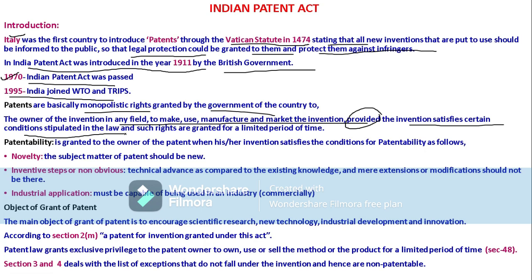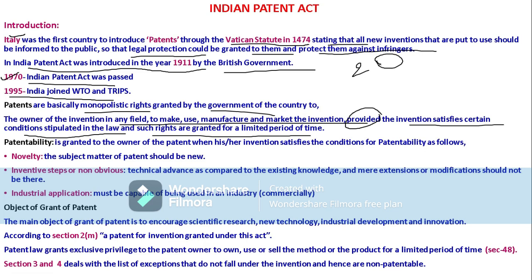Then only will patents be issued to the inventor, and such rights are granted for a limited period of time, which is 20 years for a patent. We have three types of patents: utility patent, plant patent, and design patent. For a utility patent 20 years will be given, for a plant patent 15 years, and for a design patent 10 years will be granted. After that, the inventors go for renewal of their patents.